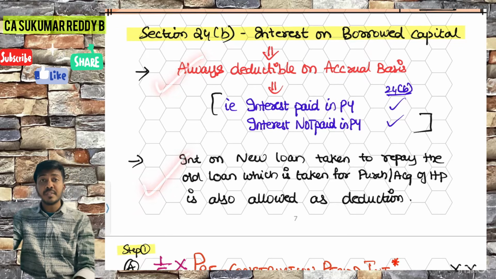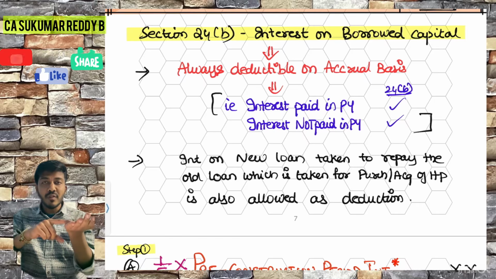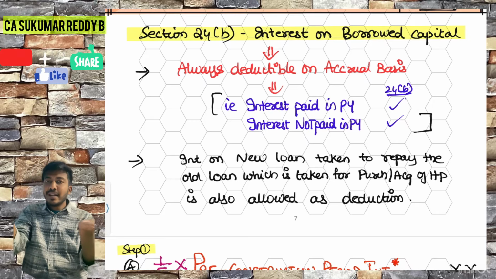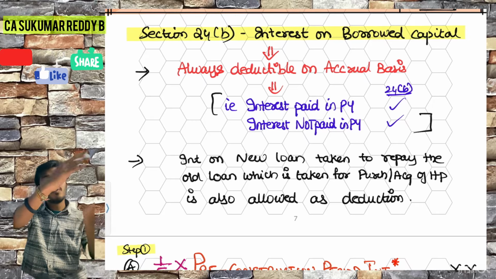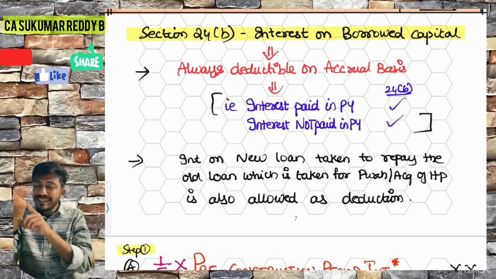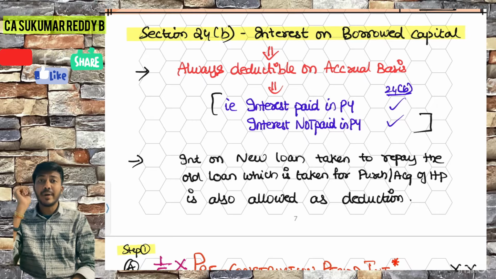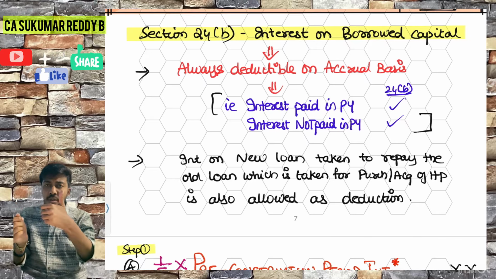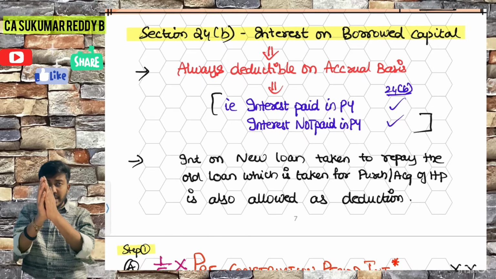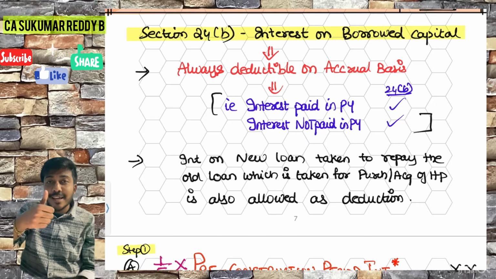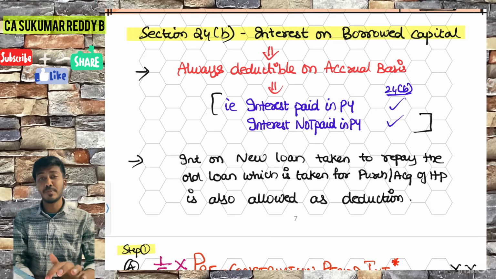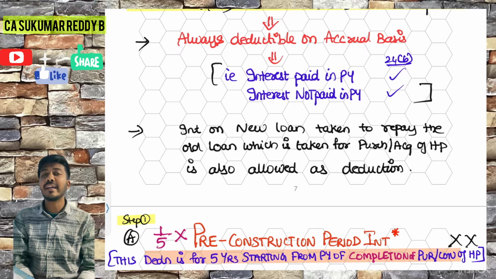And one more thing. Sir, I already had a loan for purchase of house property, but I found something beneficial in a new loan. Now I am taking a new loan to close this old loan. This old loan has gone. I closed it. Now I am left over with this new loan, and on this I will pay interest. Is this interest covered under section 24B, sir? Answer is yes or answer is no. What did you feel? The correct answer is yes. You can take it as a deduction happily, because it is indirectly related to that purchase of house property. Therefore you can take this deduction.